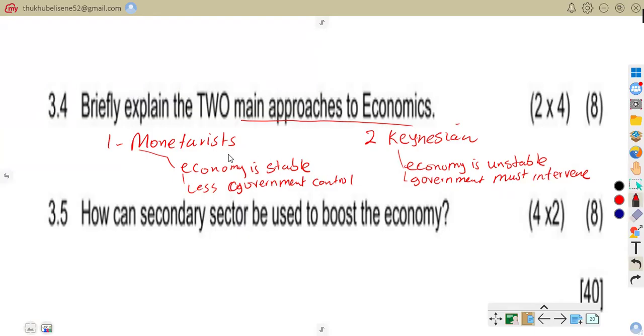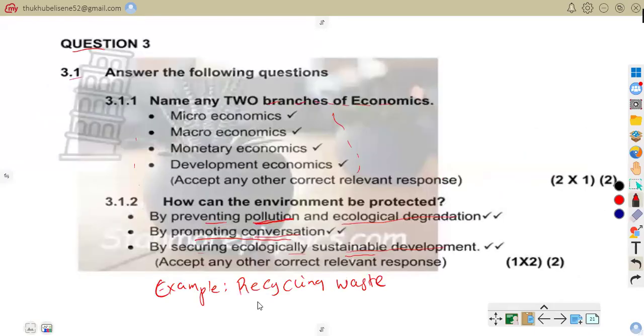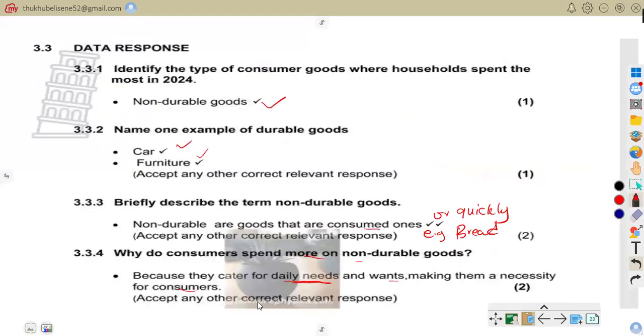But with this one, the monetarist, that is where we are saying with a monetarist, economy is stable, less government control, it means market control prices. So that is those two approaches. So we can now just go straight to them and then see.